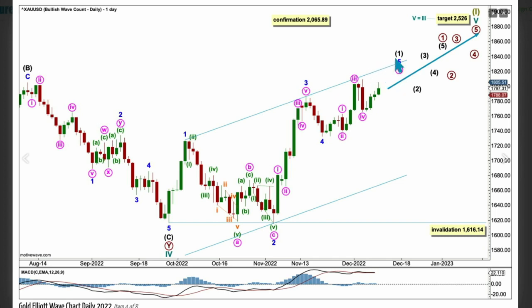When intermediate 1 is over, and it could be over already, then intermediate 2 should unfold, should last a few weeks, should probably be a deep pullback, and may not move beyond the start of 1, below 1616.14.